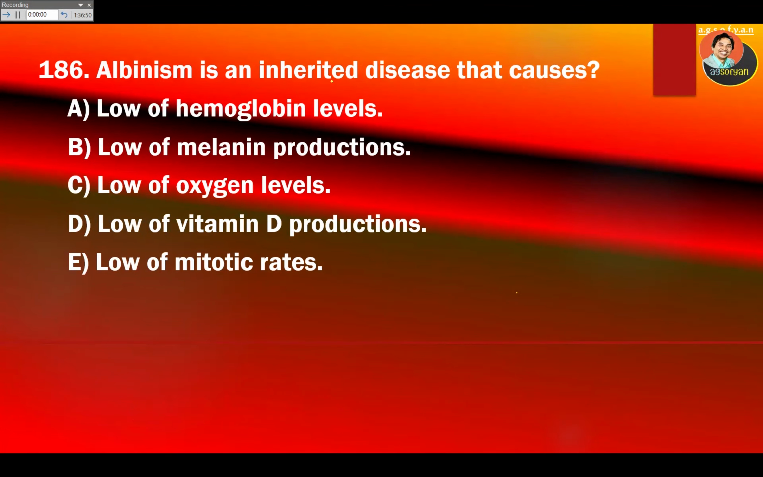Albinism is an inherited disease that causes white skin, and everything on the body is white, due to abnormality of melanin production. It means that they don't really produce melanin. So look for that one. It's going to be low melanin production.